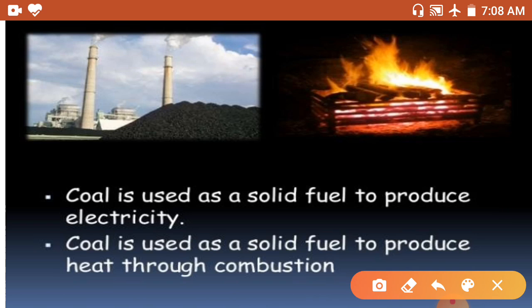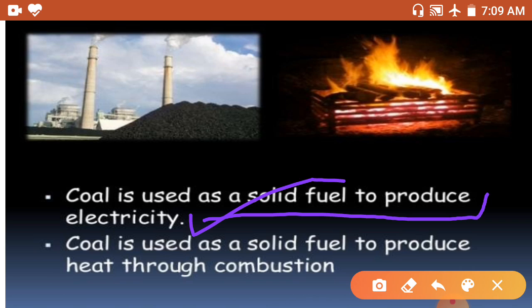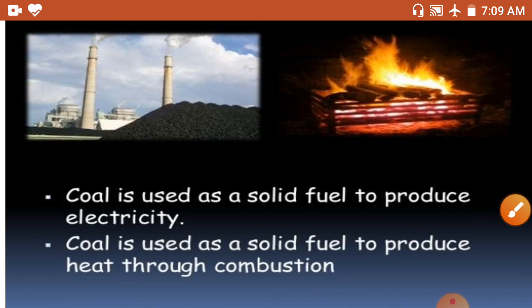Solid fuels, you know that it is a solid fuel. What are the three types of fuels? Fossil fuel: solid, liquid and gas. So it is a solid fuel and it is used to produce electricity. Second, it gives us thermal energy, in thermal power plants. Okay, so these are the uses of coal.